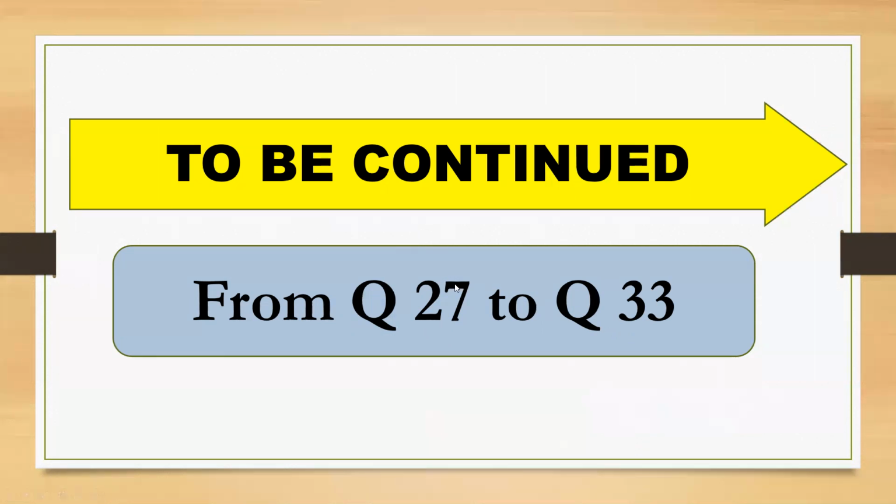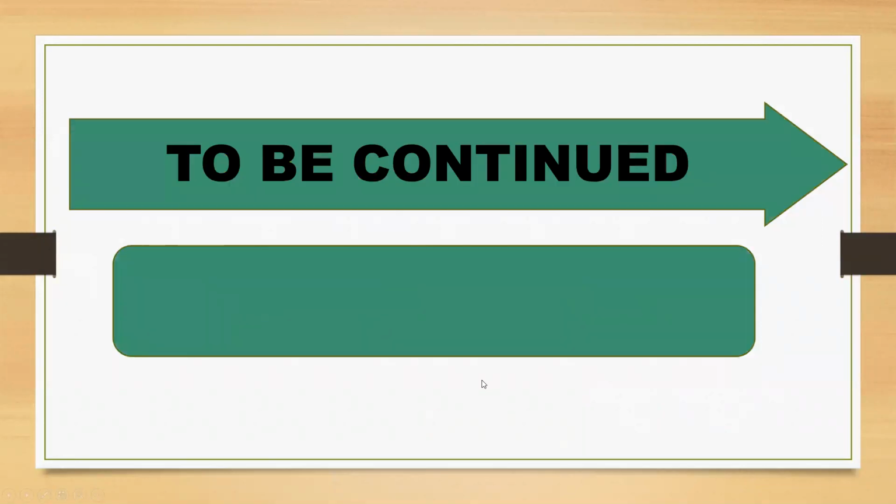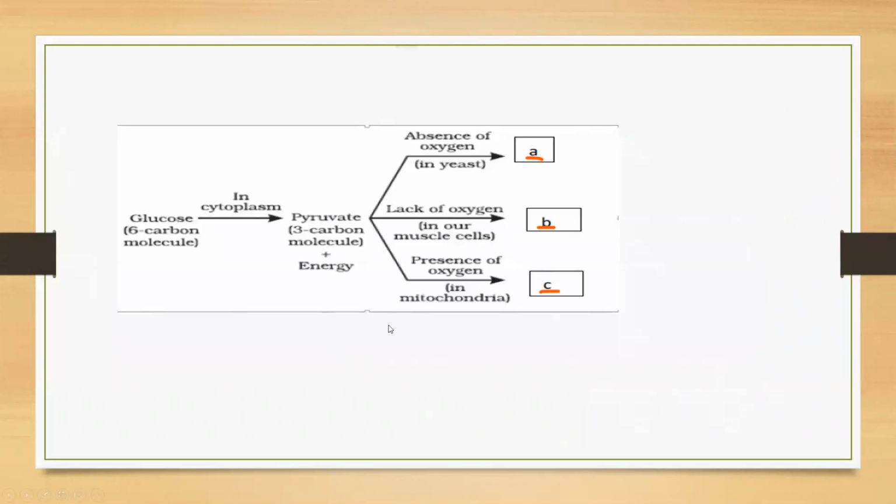In this video, we will continue from question number 27 to 33, which are under Section C. Each question carries 3 marks. Total 7 questions will be. Let's move to that one by one.